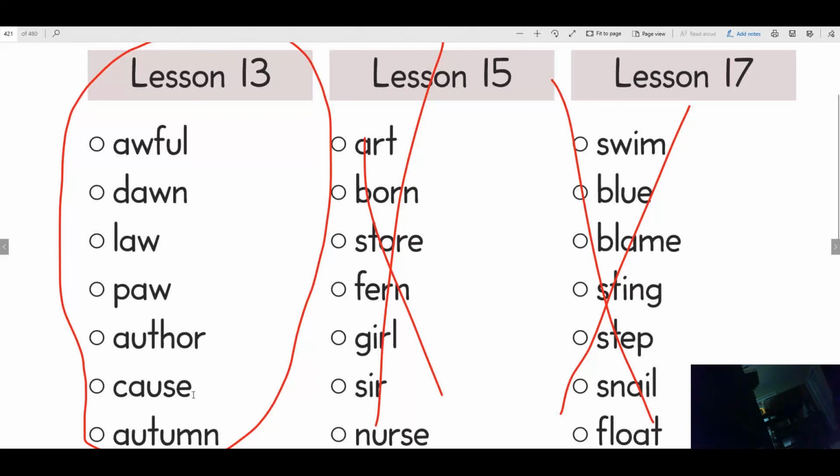Cause. Autumn. Good. I want you to write all these words down. You might need to pause it while you write them down. Make sure you spell them correctly.